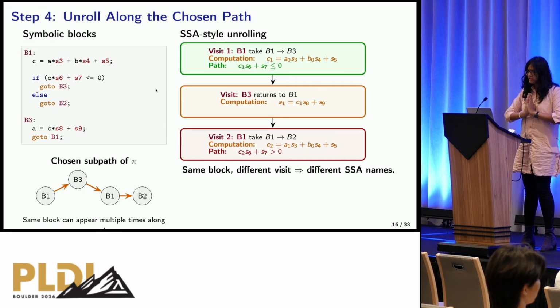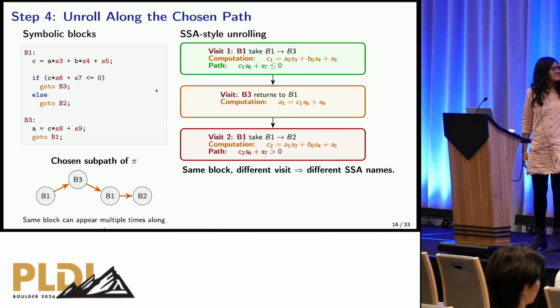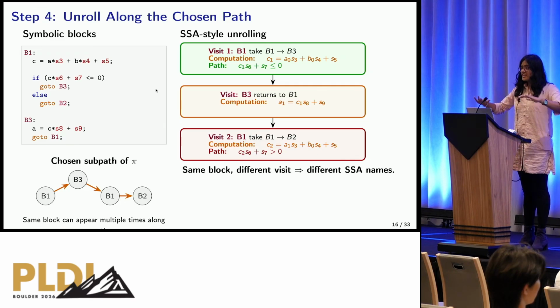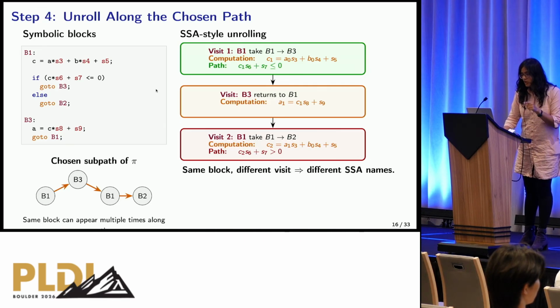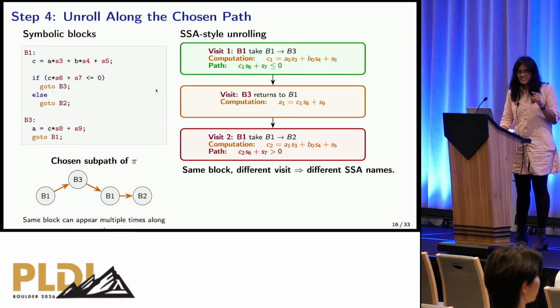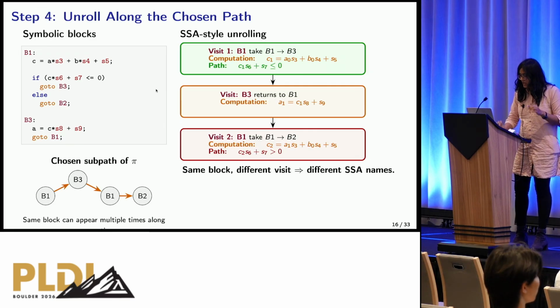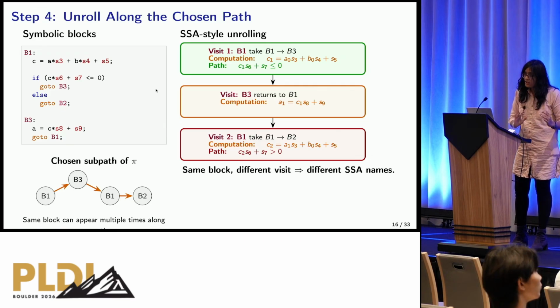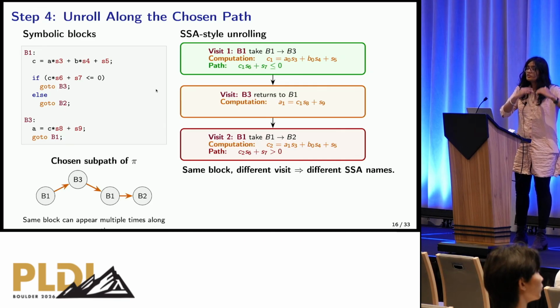Quite easy, actually. You just unroll your symbolic function along the chosen path. For example, let's take the subpath B1, B3, B1, and B2. Initially, all variables start off with their initial values, A0, B0, C0. Look at block B1. When you're assigning to C, its value gets bumped from C0 to C1. And similarly, look at B3. After B1, we're going to B3. We now have C1, A0, and B0. B3 assigns to A. So now A gets bumped from A0 to A1.